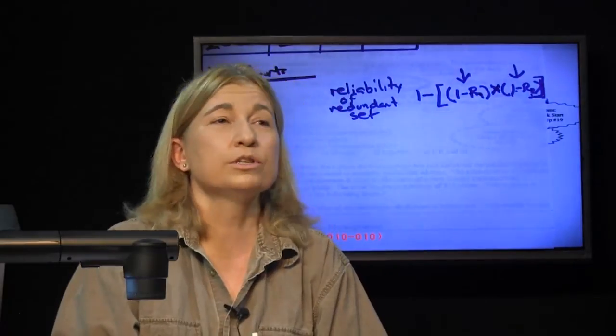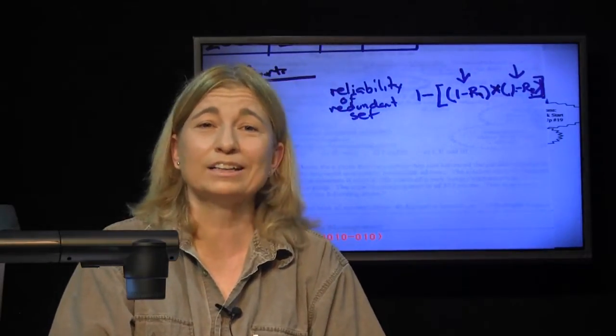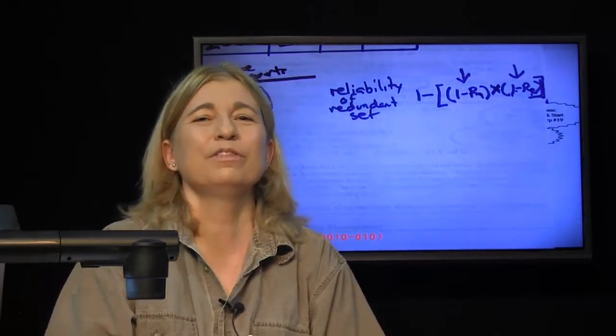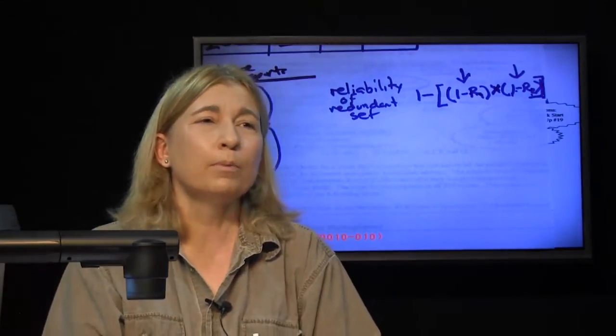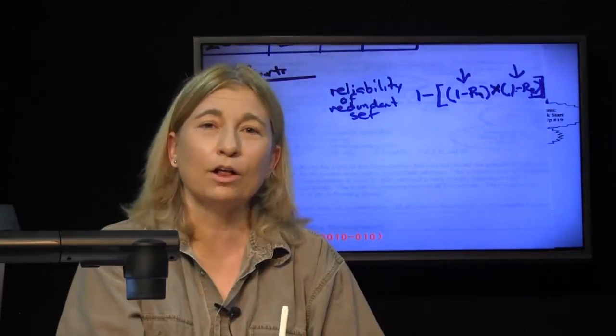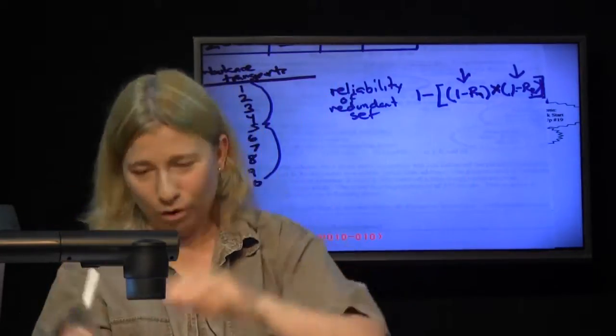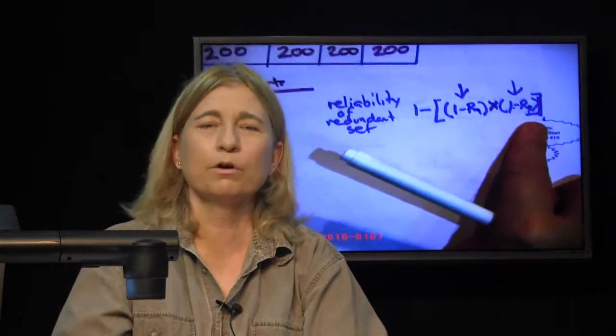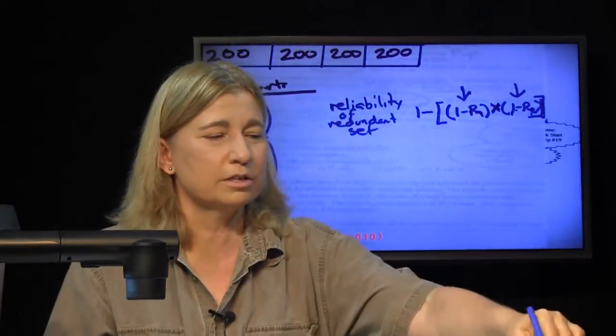Multiplying them together is getting their joint probability, which is the probability of really bad luck. It's the probability of them both failing. But the system will only fail if they both fail. So 1 minus all of that, finishing out the formula, is the reliability of the system.